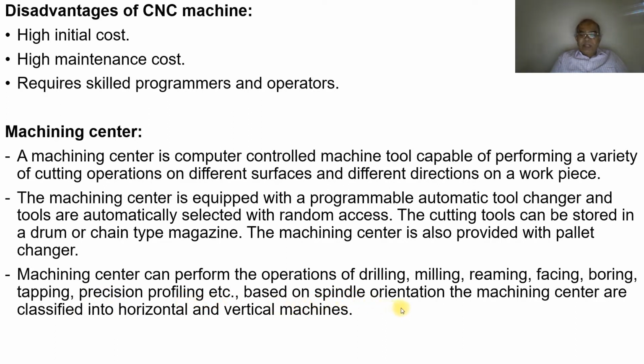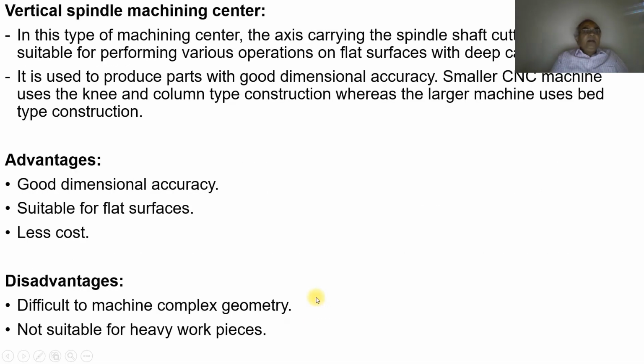Based on spindle orientation, machining centers are classified into horizontal and vertical machines. First we will take up the vertical spindle machining center. In this type of machining center, the axis carrying the spindle shaft cutter is vertical. So if the spindle is vertical, then we call it a vertical machining center. It is suitable for performing various operations on flat surfaces with deep cavities, and it is used to produce parts with good dimensional accuracy.